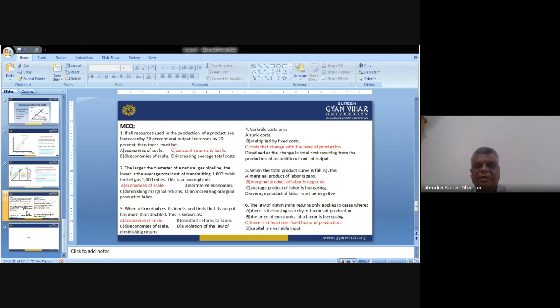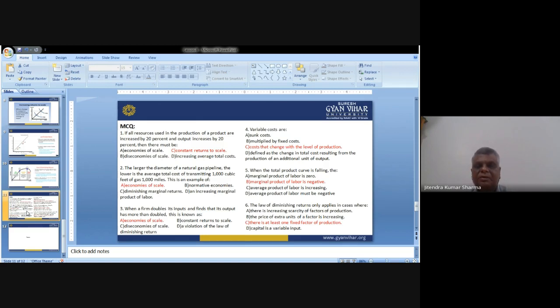Then the fourth one, variable cost. It means the cost that changes with the level of production. What are we calling the variable cost? The cost that changes with the level of production. It means the input cost, the input ingredients. Variable cost comes under the inputs, the resources which we are using to develop the product or to enhance the productivity of the product or service. So cost that changes with the level of production is the correct answer.